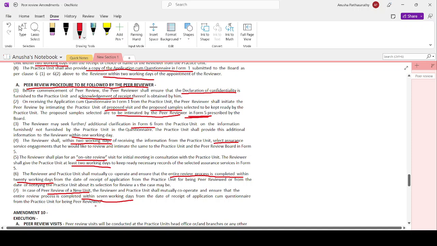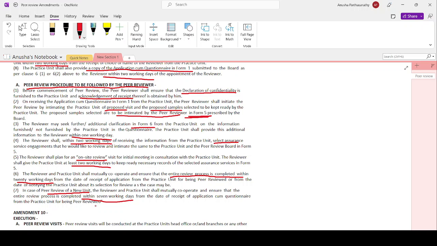So let's repeat it. First, the peer reviewer shall ensure the declaration of confidentiality is furnished to the practice unit and acknowledgement of receipt is obtained. Then he shall intimate the practice unit about the proposed visit and proposed samples to be kept ready, and the proposed samples will be intimated in form number 5. Form number 6 will be used for seeking additional clarification. The practice unit shall provide this additional information within 1 working day. The reviewer shall, within 2 working days of receiving this information, select the assurance engagements that he would like to review.